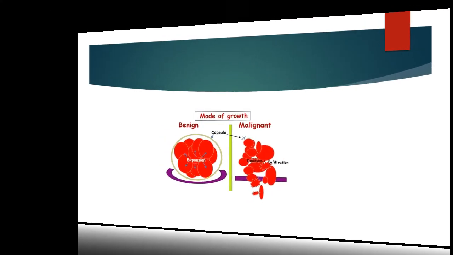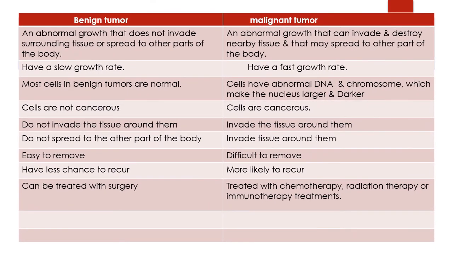So here is the comparison. A benign tumor is an abnormal growth that does not invade the surrounding tissue or spread to other parts of the body. In the malignant case, it is an abnormal growth that can invade and destroy the nearby tissue and may spread to other parts of the body.